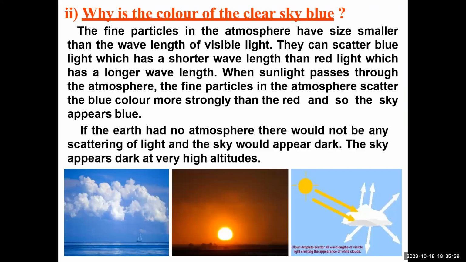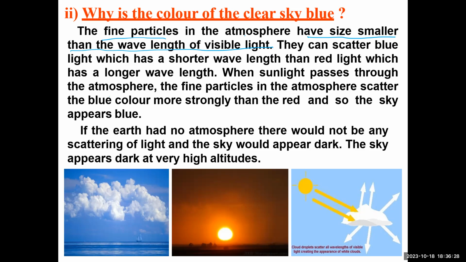So next one, why is the color of the sky blue? That's the next part. We are studying this under the concept called scattering of light. Now see, the fine particles in the atmosphere. Just now we have studied, right? The fine particles, which are very thin or small in diameter. The fine particles in the atmosphere have a size smaller than the wavelength of visible light.